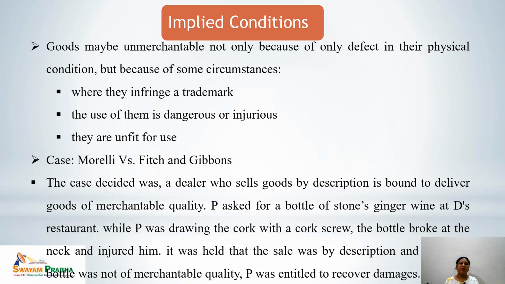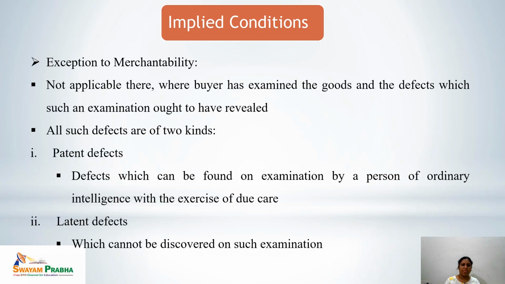Let's see the case of Morley versus Fitch and Gibbons. The case decided that a dealer who sells goods by description, which is essential for this, is bound to deliver goods of merchantable quality. P asked for a bottle of Stone's ginger wine at D's restaurant. While P was drawing the cork with a corkscrew, the bottle broke at the neck and injured him. It was held that the sale was by description, and since the bottle was not of merchantable quality, P was entitled to recover damages from the restaurant.